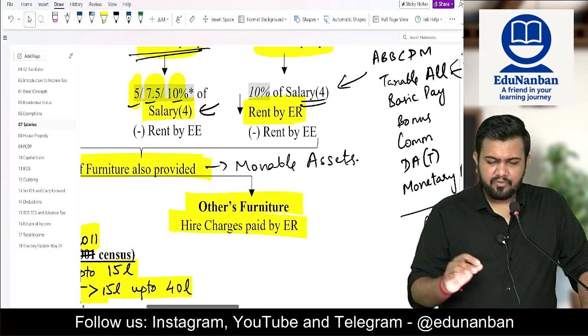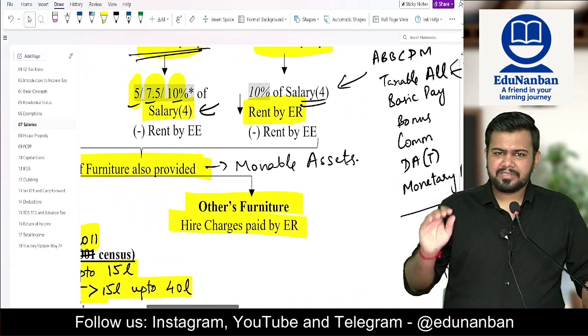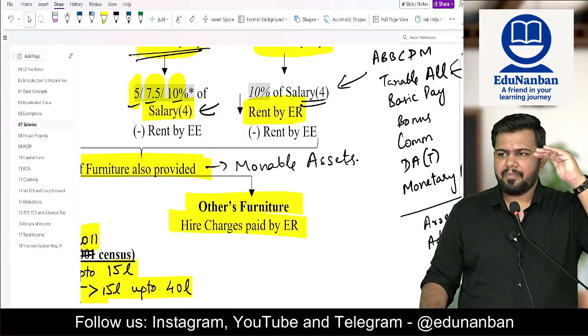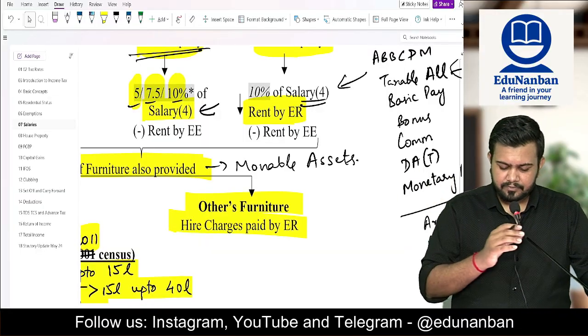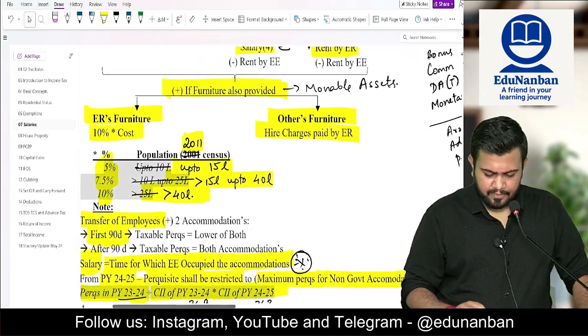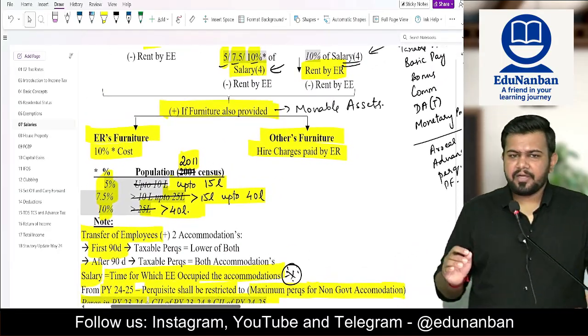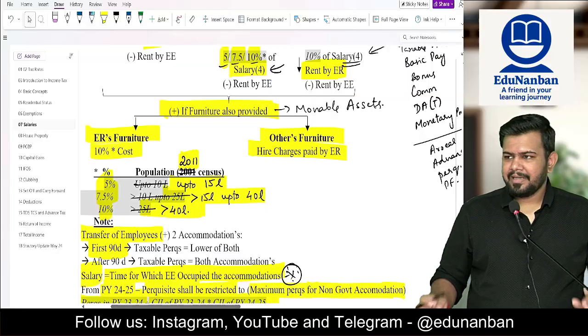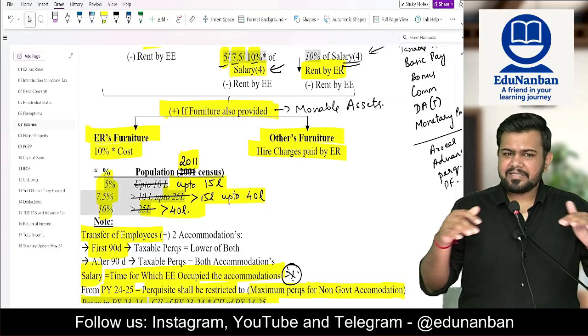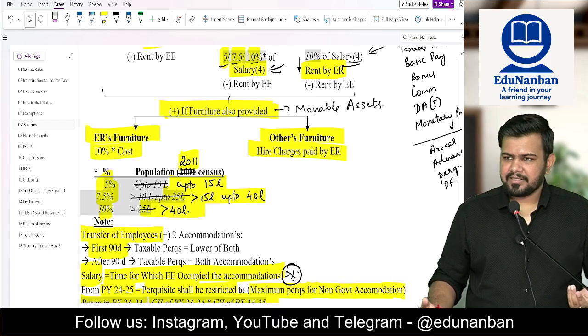10 percent of what? Of salary. Salary multiplied by 5, 7.5 or 10 percent will be the upper limit, minus rent paid by the employee. Now sir, what if furniture, TV and AC are also given? These are movable assets.